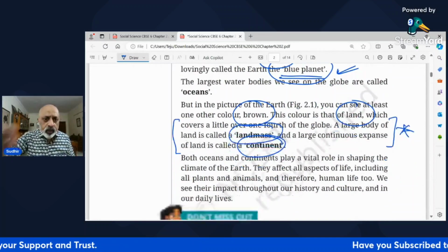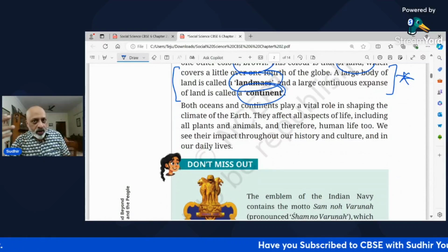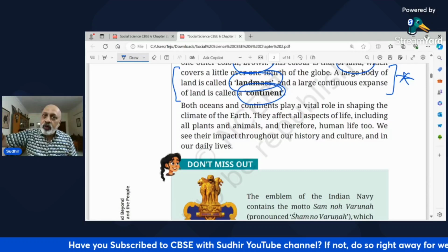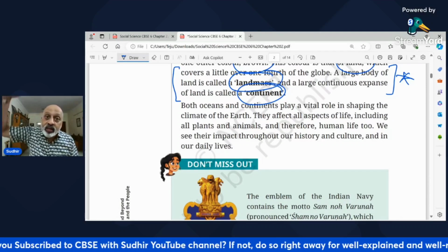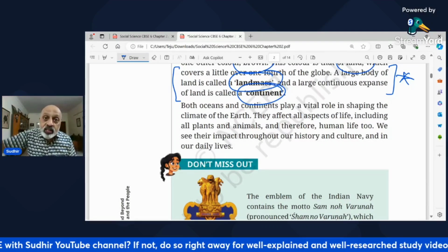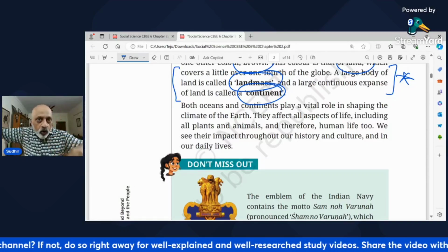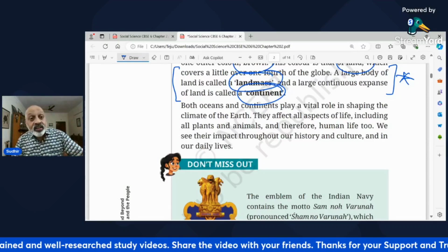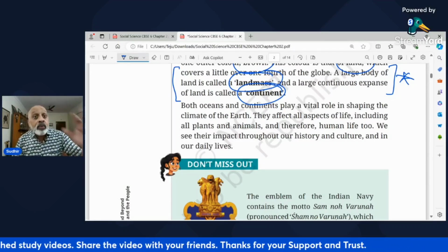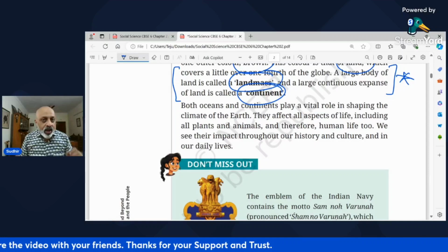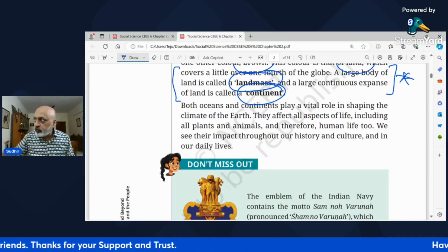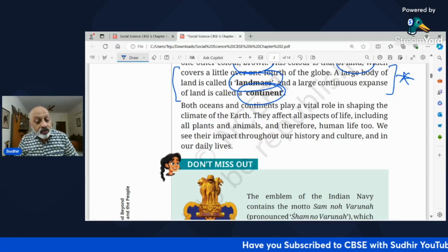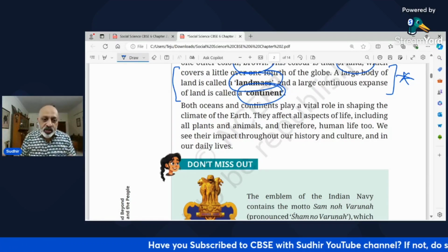Okay. Now both oceans and continents play a vital role in shaping the climate of the earth. How? Because you have the water evaporating, forming clouds, and then the clouds move over earth and it rains over earth, right? So both the water body and the land mass play an important role in regulating and maintaining the climate, मौसम कैसा रहेगा, right? And this obviously affects all aspects of life, human beings, plants, animals, right? And we will see their impact through history and culture and our daily lives.